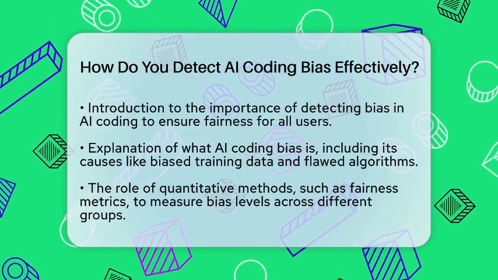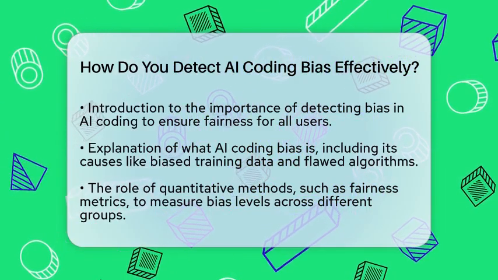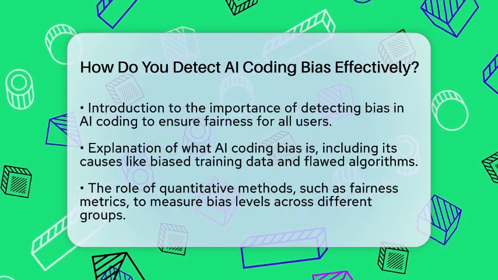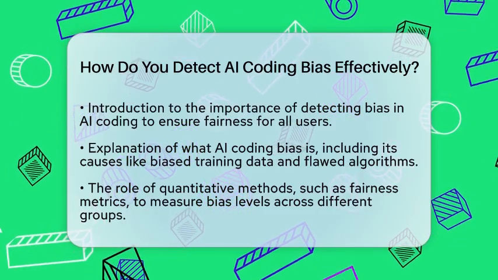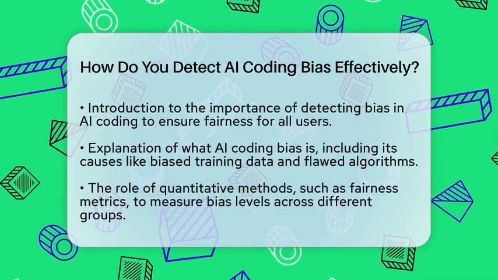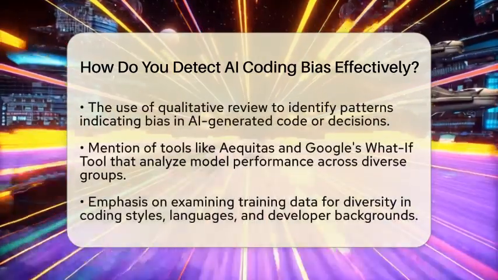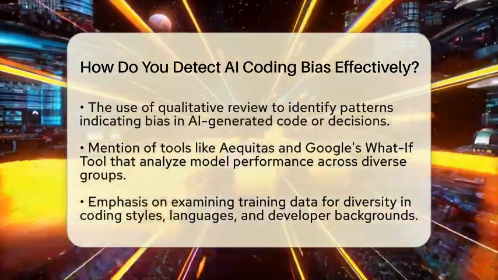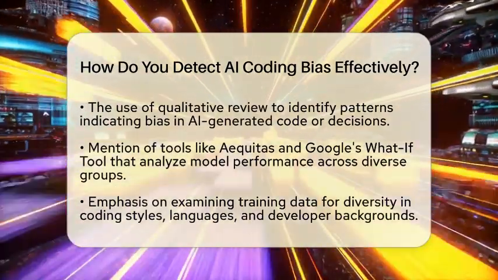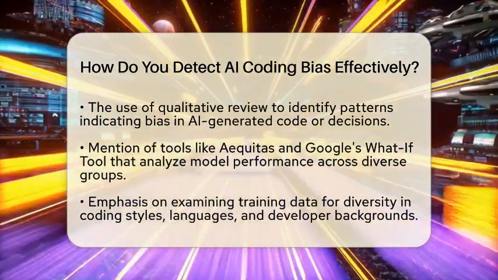Next, you need to use both numbers and observations. Quantitative methods involve measuring bias with fairness metrics like disparate impact or false positive rates across different groups. These numbers show if the AI favors some groups over others. Qualitative analysis means reviewing the AI-generated code or decisions for patterns. For example, does the AI exclude certain programming styles or libraries linked to specific developer groups? Spotting these patterns can reveal hidden bias.